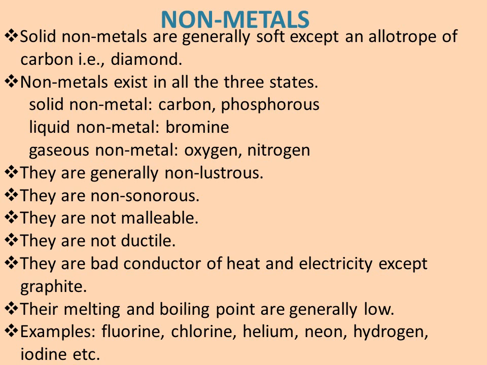Solid non-metals examples: carbon, phosphorus. There is only one liquid non-metal at room temperature, that is bromine. Gaseous non-metals: oxygen, nitrogen, hydrogen, etc. Next property, non-metals are generally non-lustrous. They do not have any shiny appearance. Moving on to the next, non-metals are non-sonorous. They do not produce sound like metals.